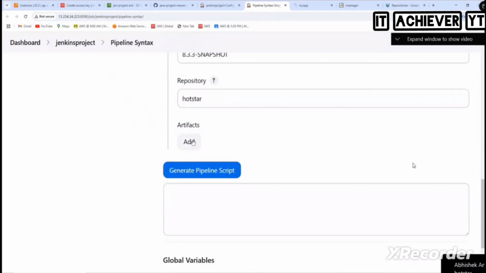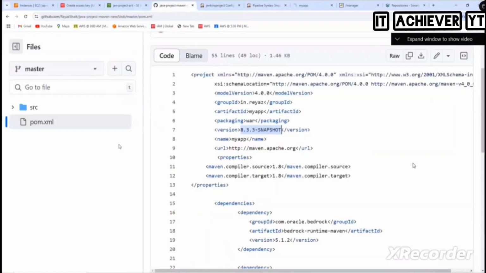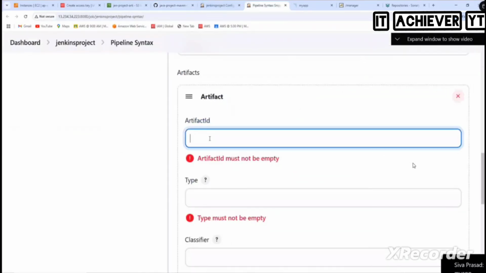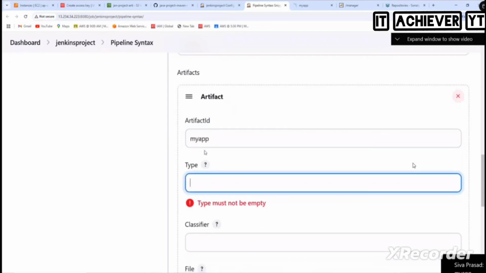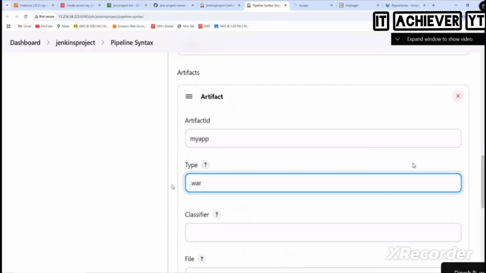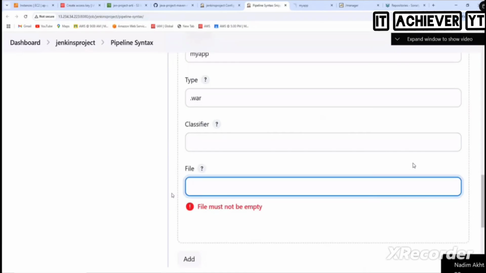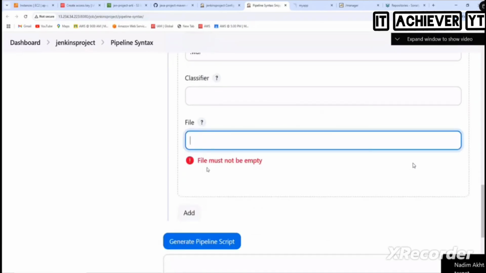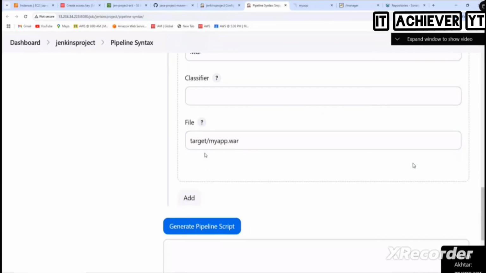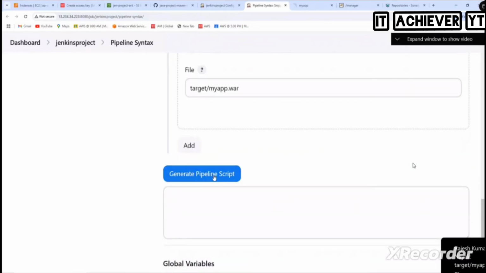Next click on Add. What is the artifact ID here? Maya. Okay? What is the type? Your artifact is your war file, right? So here dot war. Finish. Not only war. We should put dot war. So many people will put only war, but it should be dot war, because it's clearly asking the type. Do you need to put any classifier here? No. So file. Where is that war file? Inside the target. What's the name? myapp.war. If you put a reverse slash also, it will not work. And click on generate.